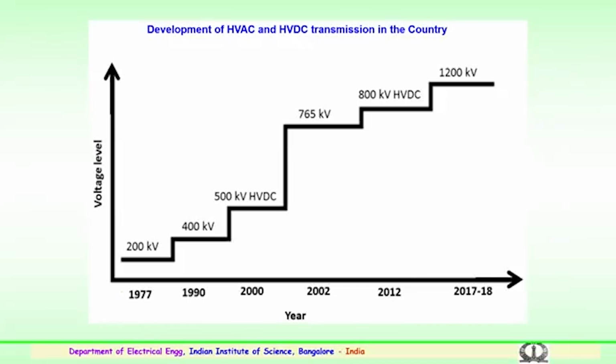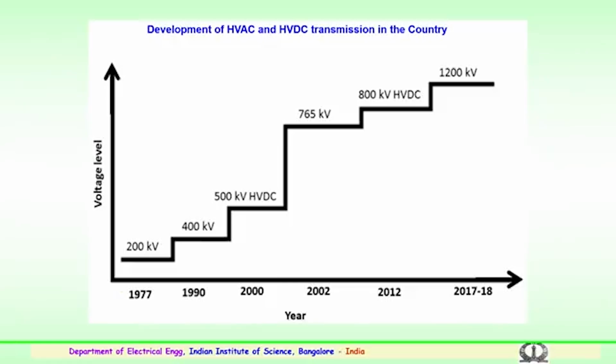Earlier, 500 kV HVDC was operational from 1995 onwards. The country graduated somewhere around 2005 to 2006 to 800 kV HVDC.